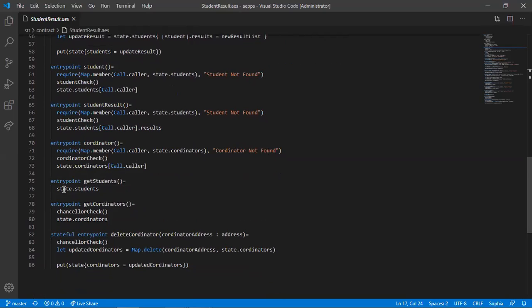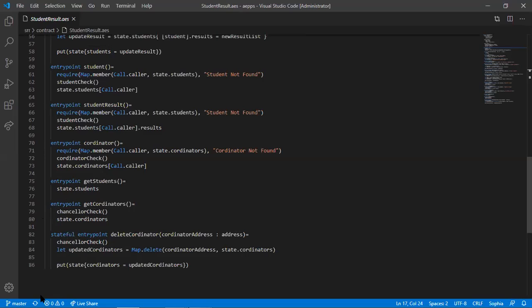Then he created an entry point called get students, which is getting all the students. Then entry point get coordinators, which only the chancellor has access to. And then he created another stateful entry point called delete coordinator, where he's getting the coordinator address.